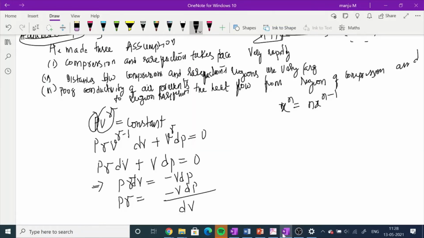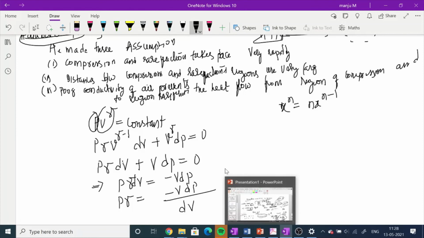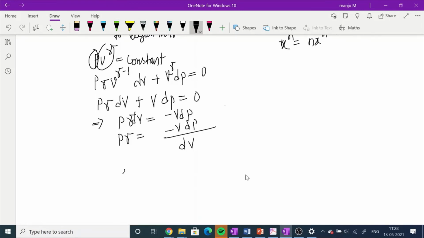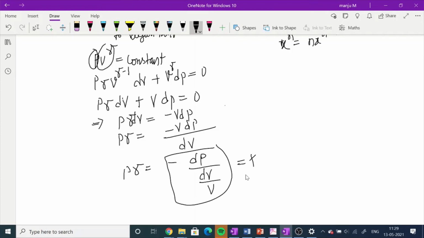Further simplifying this, P gamma is equal to minus dP divided by dV by V. So minus dP divided by dV by V is again the value K.